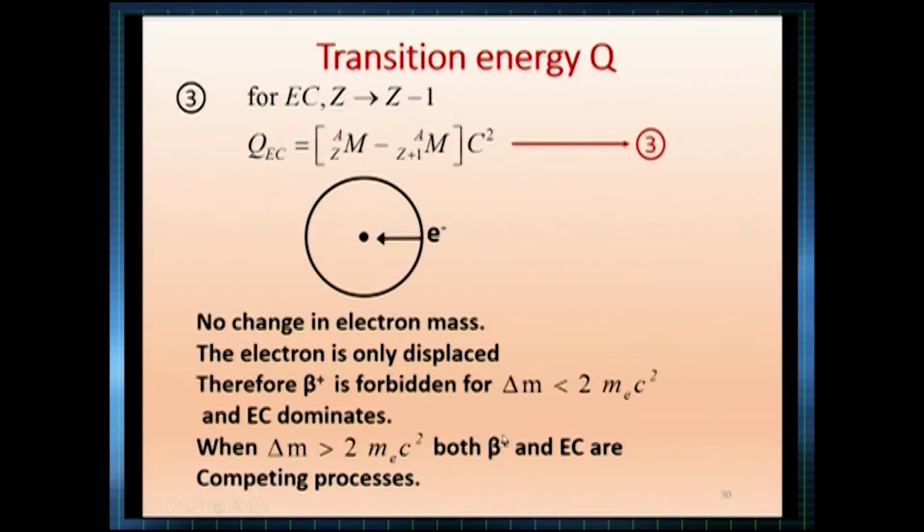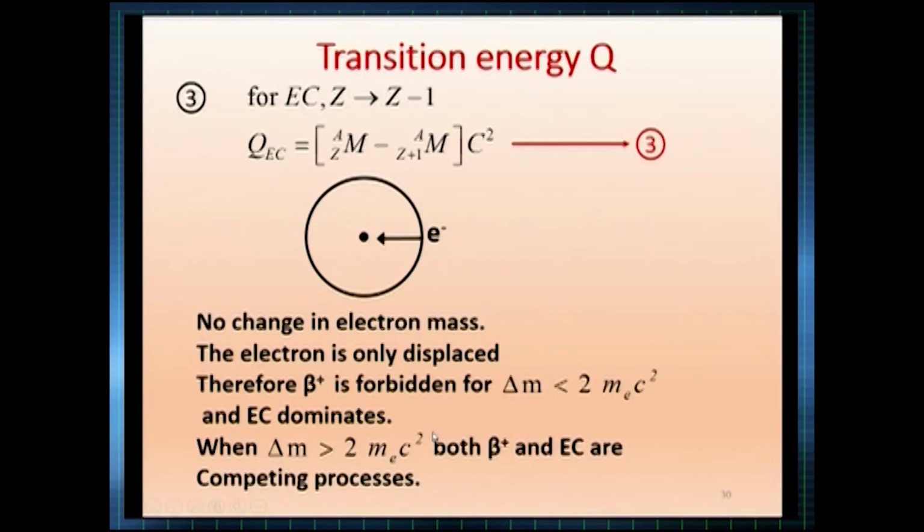To be more specific, it is 1.02 MeV, because the rest mass of the electron is slightly more than 0.5 MeV, and it is 2 times the mass of the electron. That is the energy required in order to emit one beta plus. So, this is the condition.